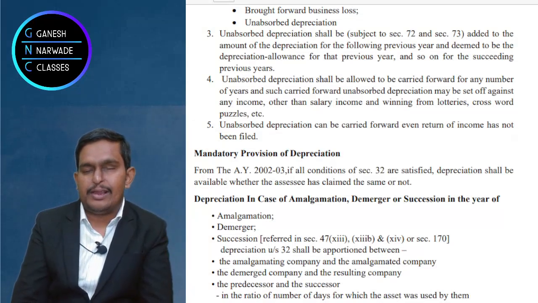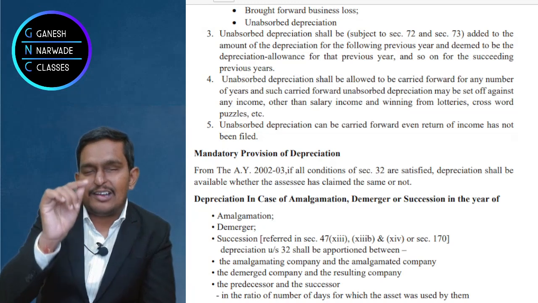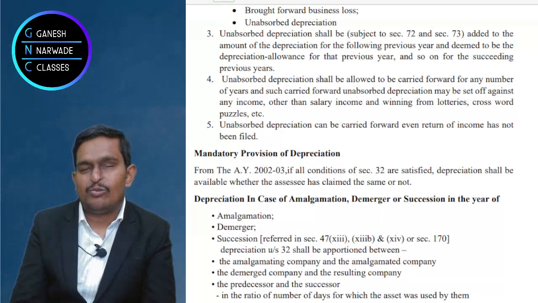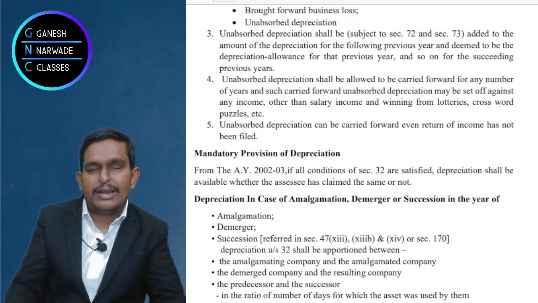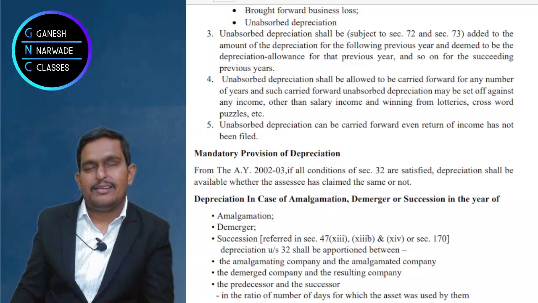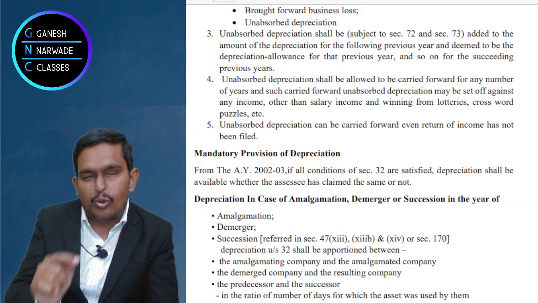They said please wait. First calculate depreciation for the whole year. What should you do? Calculate depreciation for the whole year, as if there is no succession, no amalgamation, no holding, no subsidiary, nothing. Calculate depreciation for the whole year.